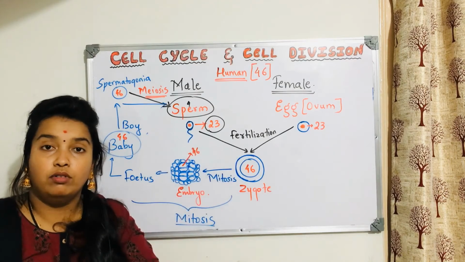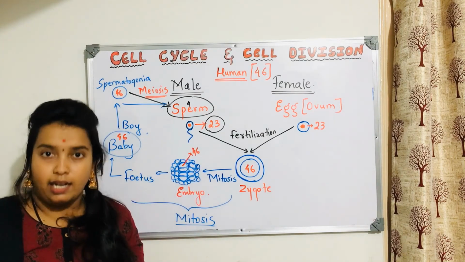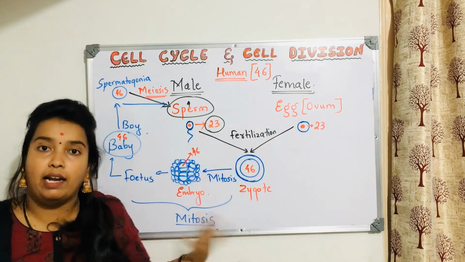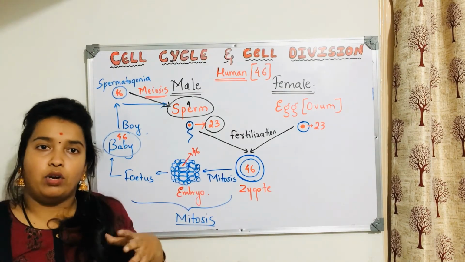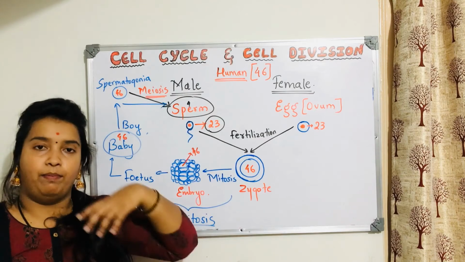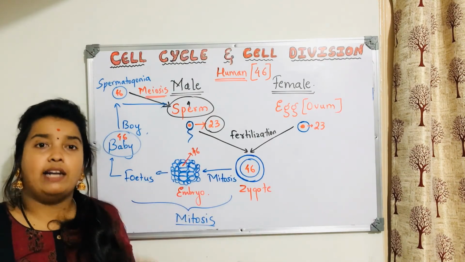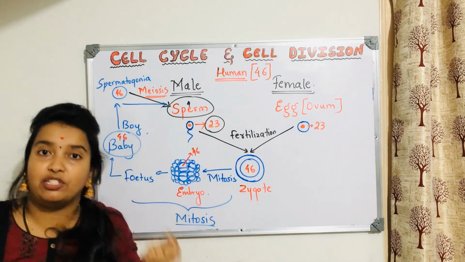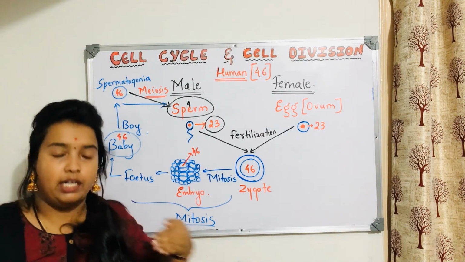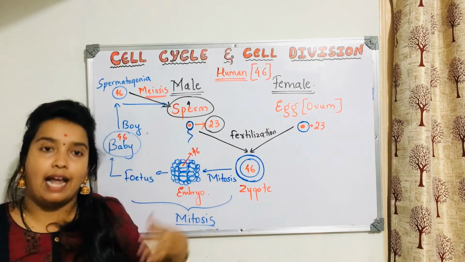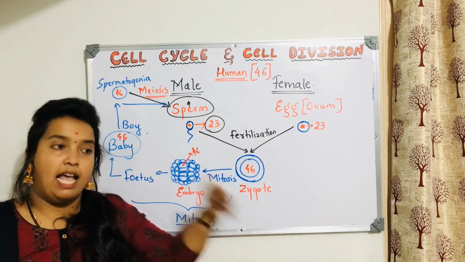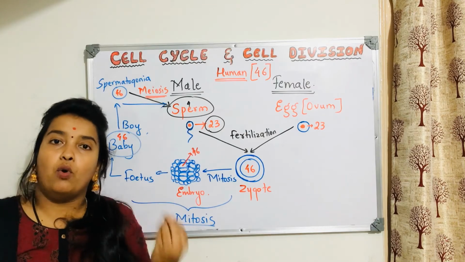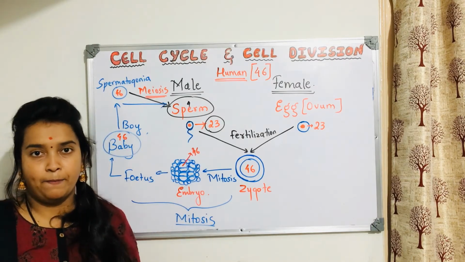92 plus 92. Are you understanding? Likewise, the number of chromosomes would have multiplied like anything, and then that would not be the human race. It would become something else. That is why it is important for the human race or any other organism to maintain that reduction division, to continue the race as human beings or that particular species. Every species in this world has its own number of chromosomes.